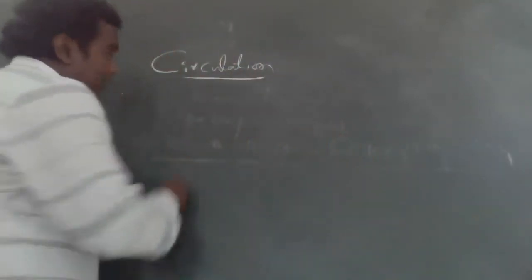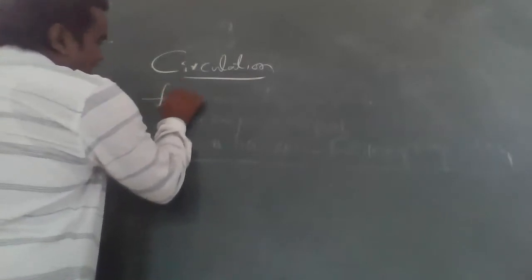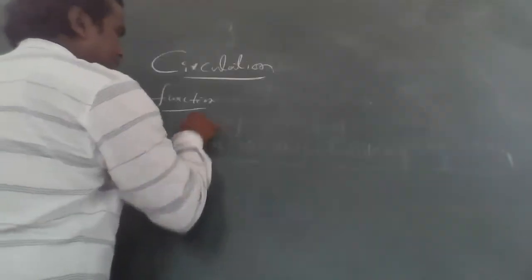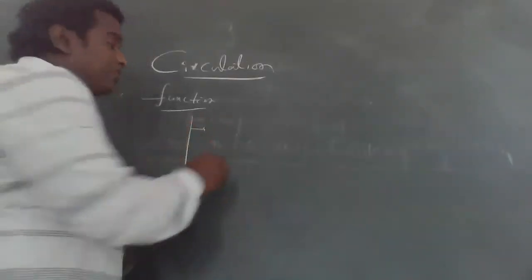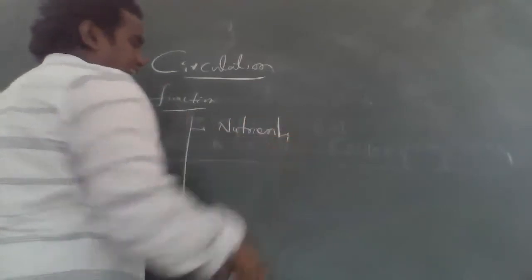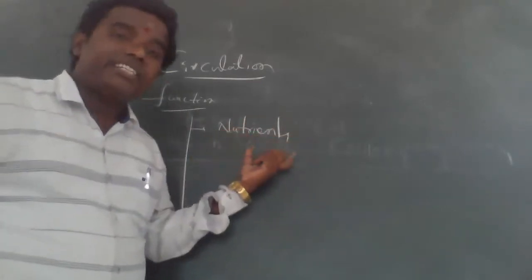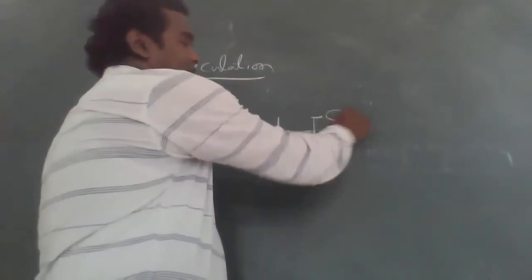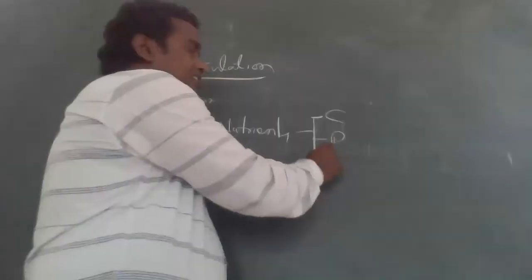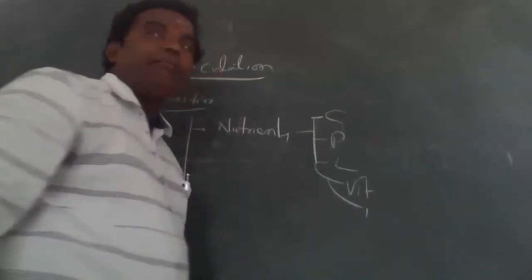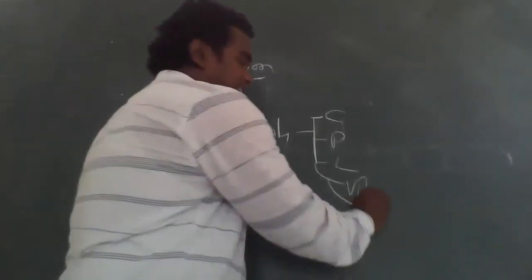So number one, what is the function of circulation? Number one, transport of nutrients. What are the nutrients? After digestion, we are taking food material: carbohydrates, proteins, lipids, and vitamins and minerals also.